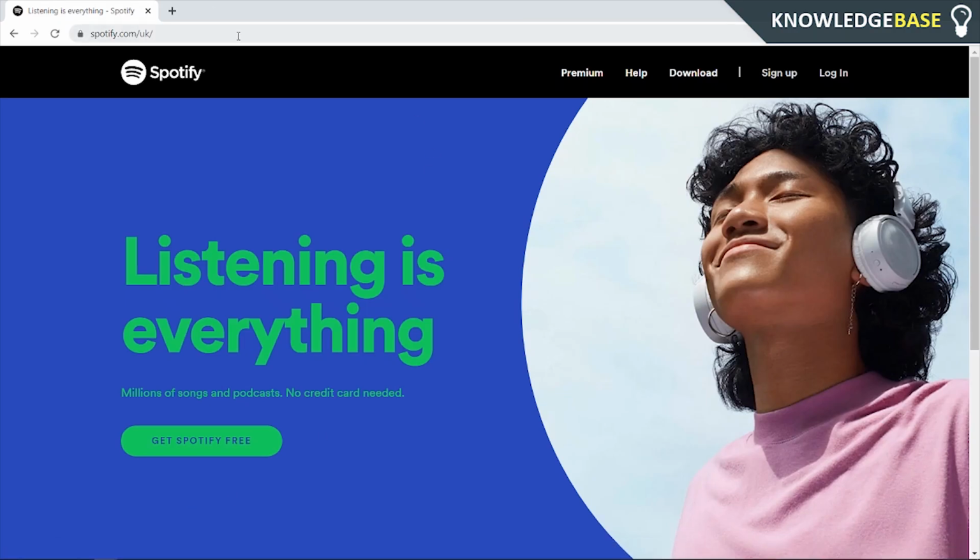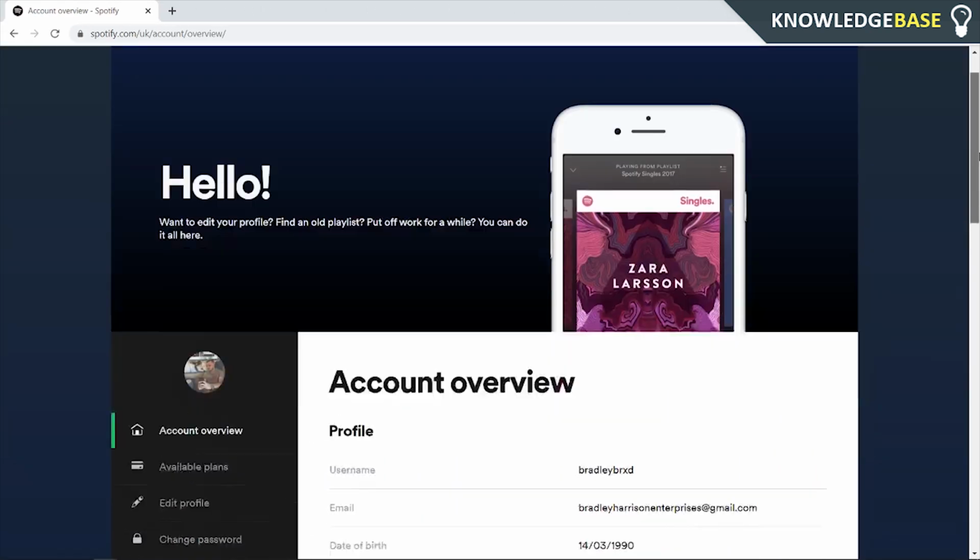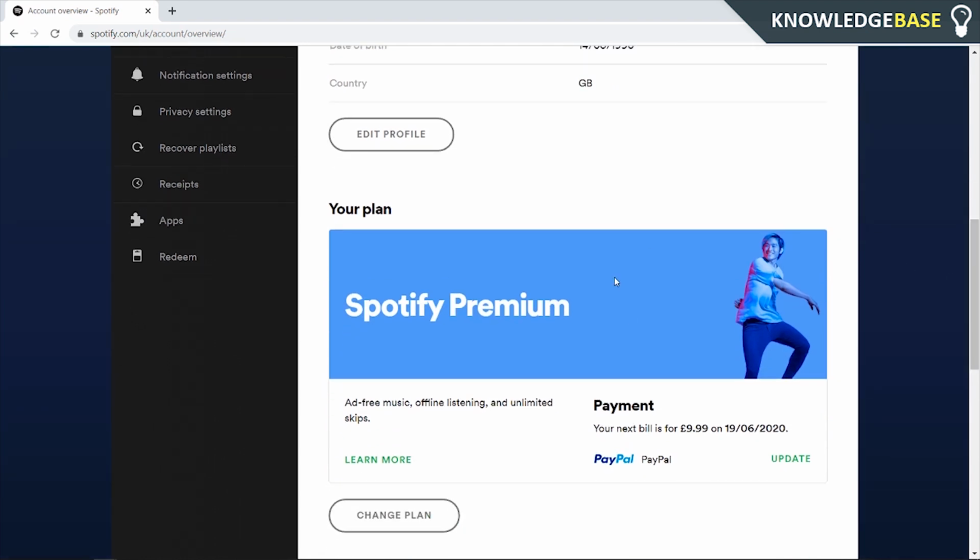So come to spotify.com and log into your Spotify account. So we're going to click login here. Then enter in your username and password and just log into your account. So once you're logged in, we can just scroll down. And you should see your current plan, which will be Spotify Premium, because you're on the free trial.